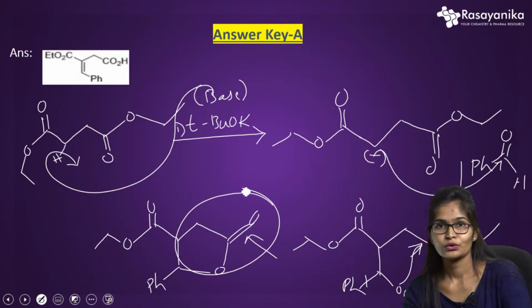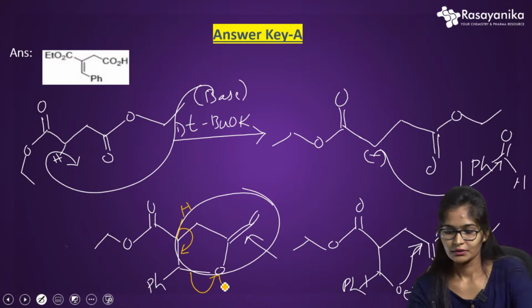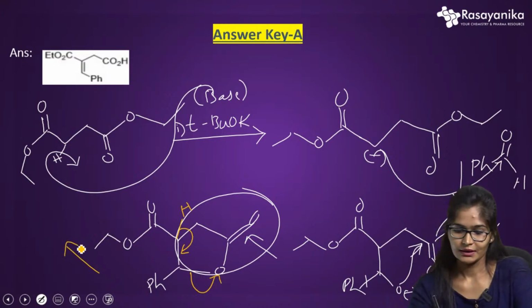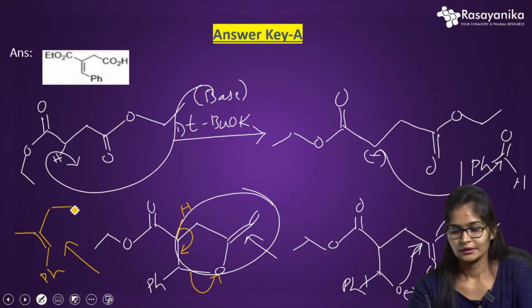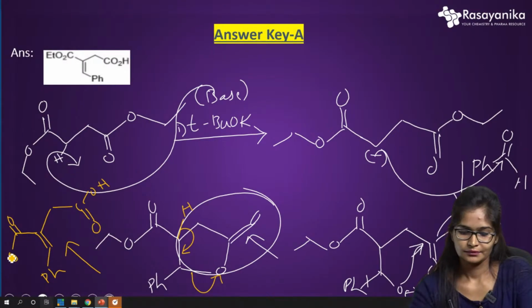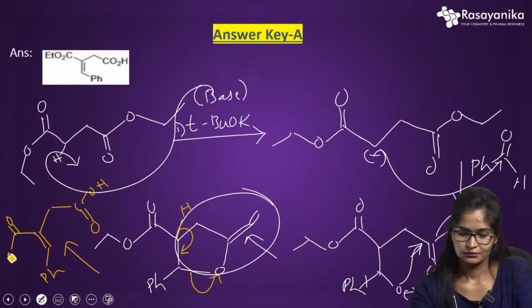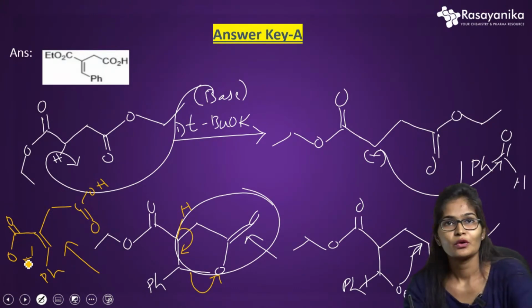Okay, so this lactone ring further opens. In order to open the ring, the proton from here donates its electron here and the ring opens, and I will get my final structure as Ph, CO2H and my corresponding ester. So here I will get my ester. You can see the structure there: there is the CO2Et, the double bond and the COOH.